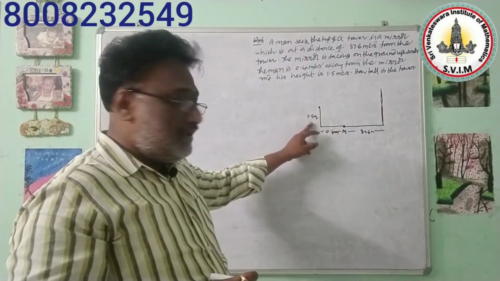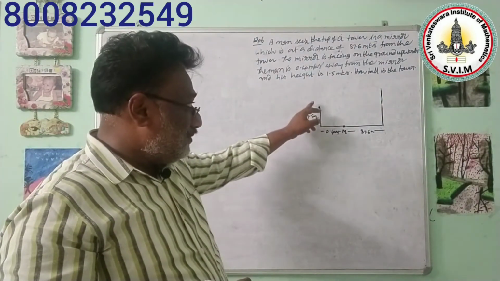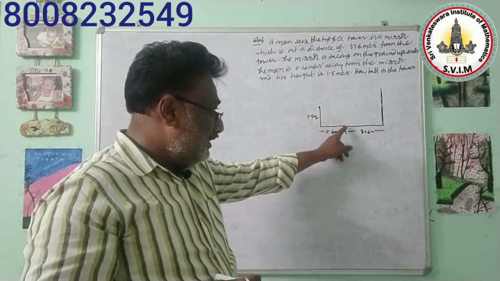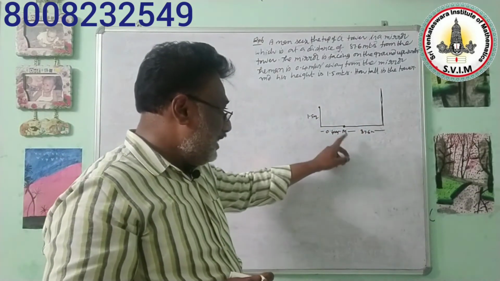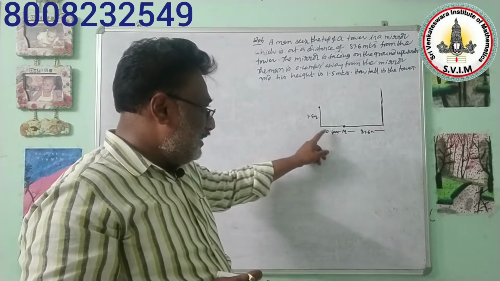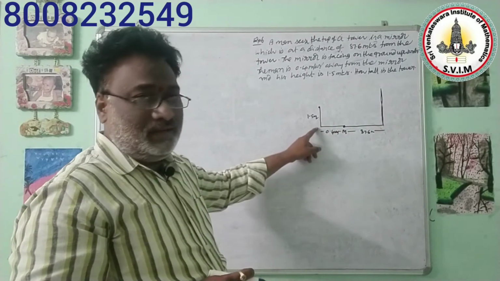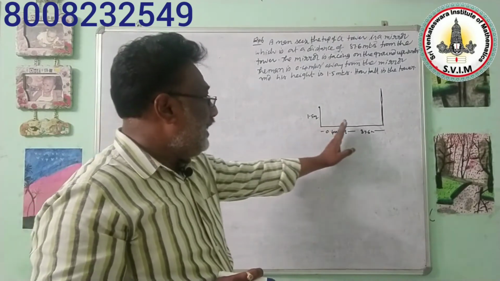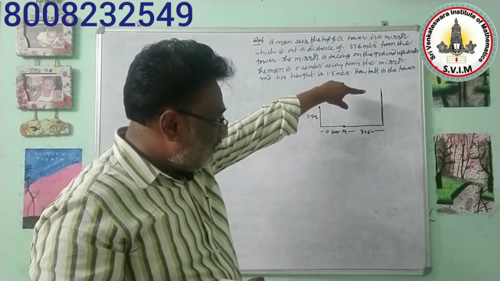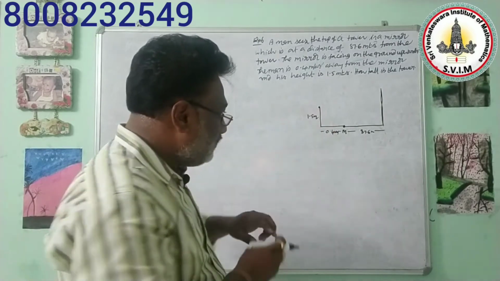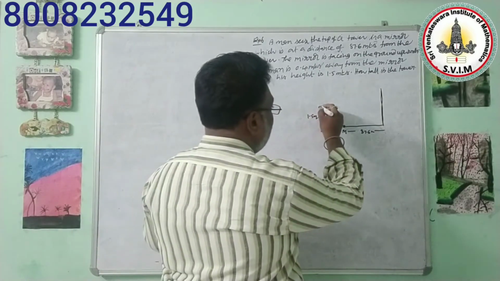This 1.5 meters tall person is observing the tower in the mirror. That mirror is 87.6 meters from the tower, and the person is 0.4 meters from the mirror. So by maintaining this distance, this person is seeing the top of that tower in the mirror.